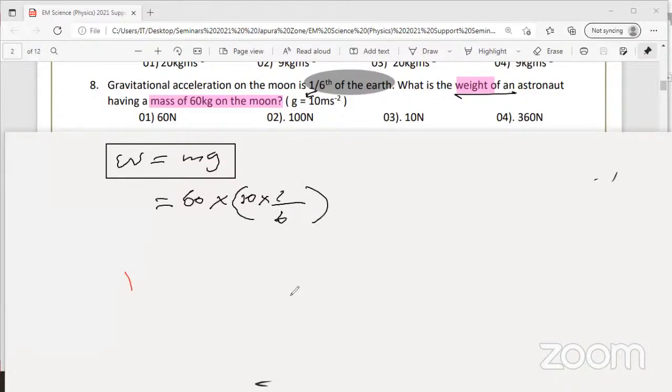Is that clear, everyone? Look at the screen. Mass, either you are on the moon or the earth, mass 60 kilogram. Right? Gravitational acceleration 1/6 of the earth. Earth 10, moon 1/6 of that. So when you simplify this, you can see here 6 and 60 you can cancel. 6 times 1, 6 times 10. Then 10 into 10, what is the answer? 100 Newton. So weight when the person is on the moon is 100 Newton.